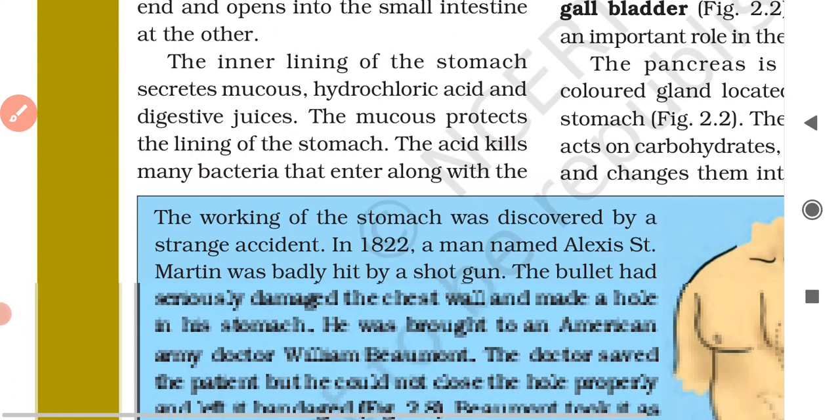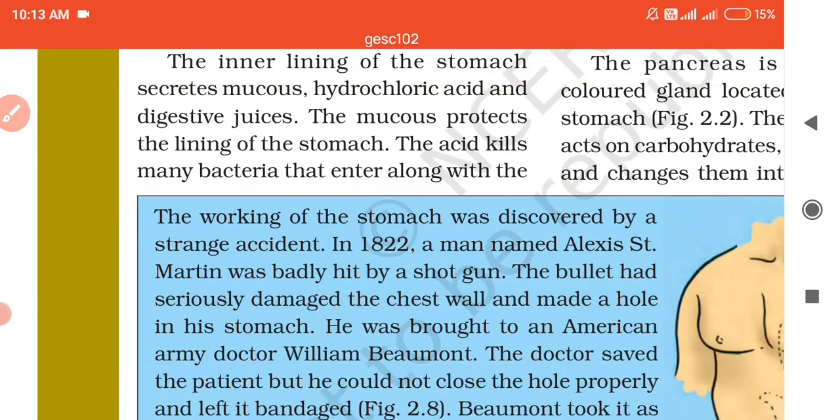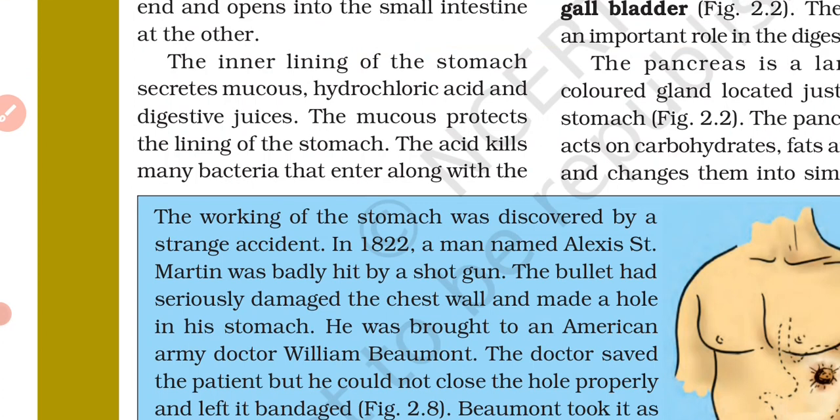That means if some bacteria enter the stomach with the food, then this hydrochloric acid will kill those bacteria and it will make the medium of the stomach acidic.